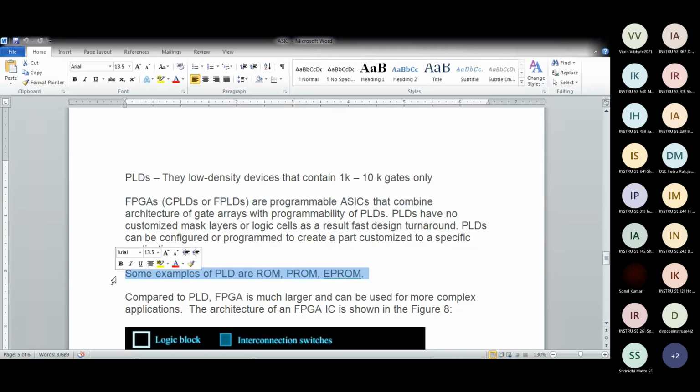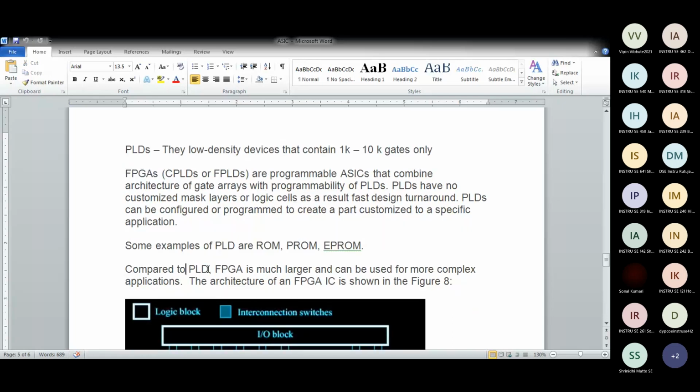You might have heard all this. So when you program a ROM, it is nothing but changing its hardware configuration. Yes. So FPGAs are very commonly used in custom applications. Comparatively, they are much larger and used for complex applications.